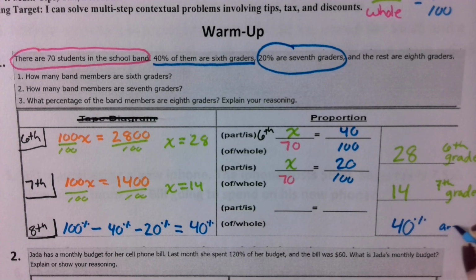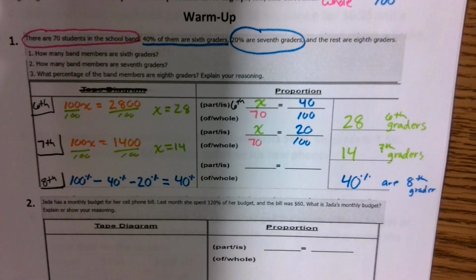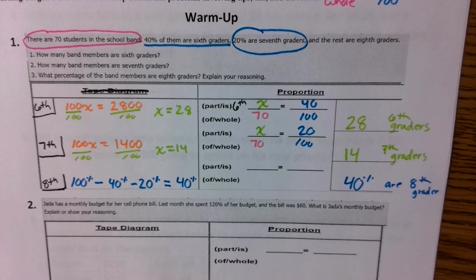Yeah, that's the same thing. It's the same process. You could add the two percentages and then subtract from 100, or you could just say, I'm doing 100, subtract away 20, subtract away 40. Either way, it's the same.